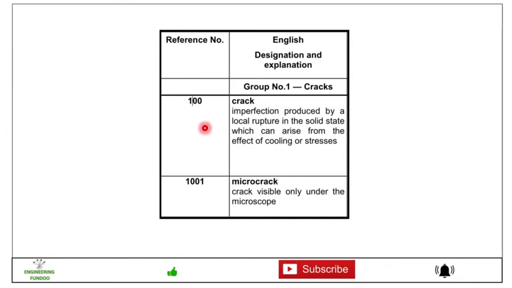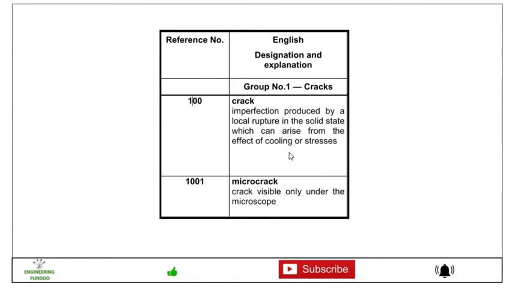Friends, let's say the reference number indicated for cracks. So 100 is the designation for cracks. An imperfection produced by a local rupture in a solid state, which can arise from the effect of cooling or stresses. After welding we have some kind of thermal expansion and contraction, and because of that cracks are formed after the welding.